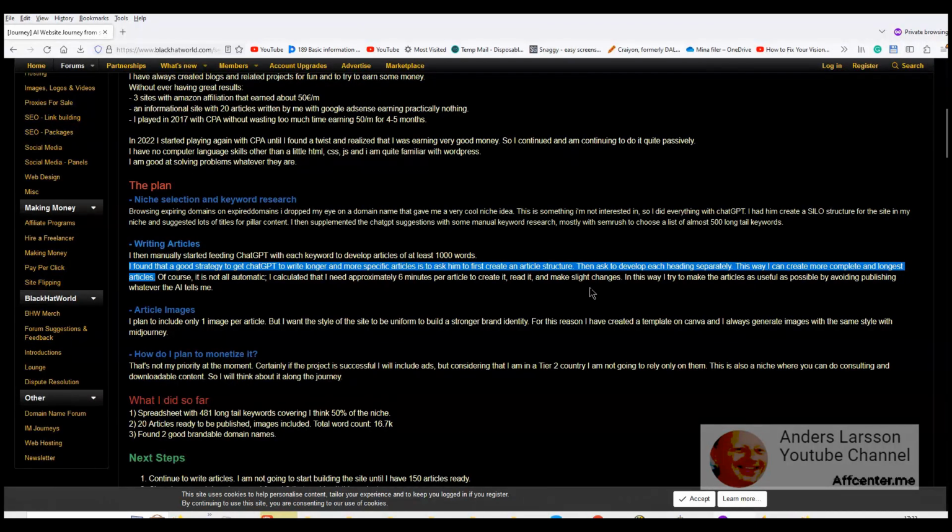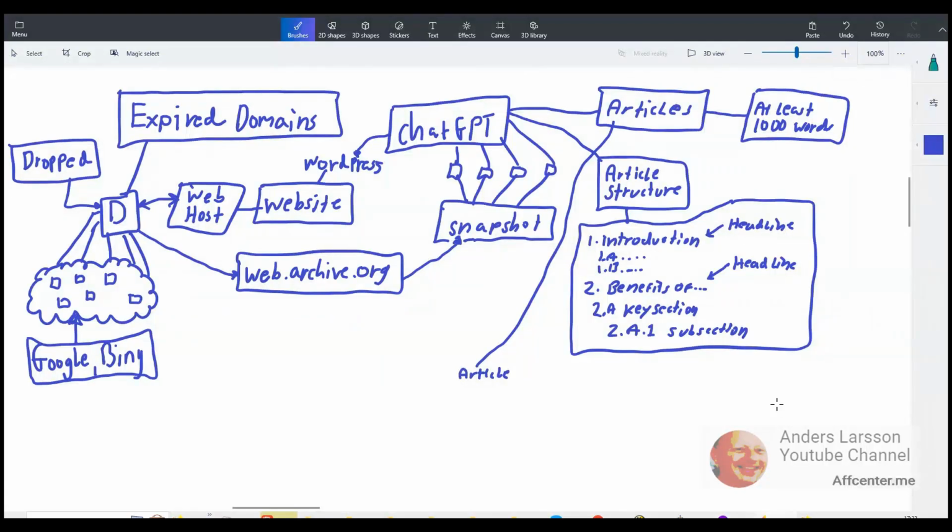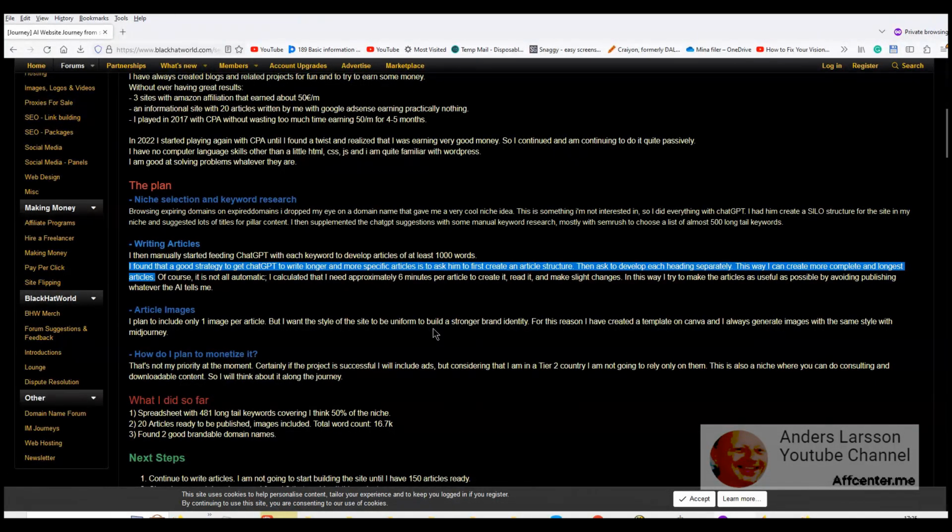All right, article images. So this is one article and possibly an image, one image per article, and then text. All right, image. So he wants to have a stronger brand identity, and this is why he used Canva to create a template so that they have the same style.